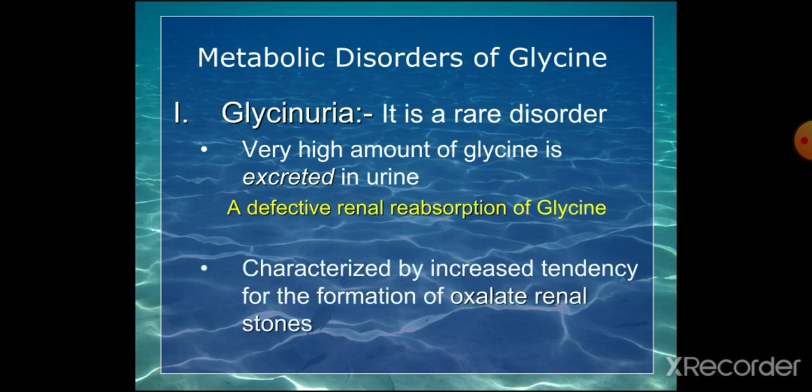It is characterized by an increased tendency for the formation of oxalate renal stones. So oxalate is produced and deposited in the kidney, producing renal stones, renal colic, pain, etc. So in glycinuria, glycine is lost in the urine.